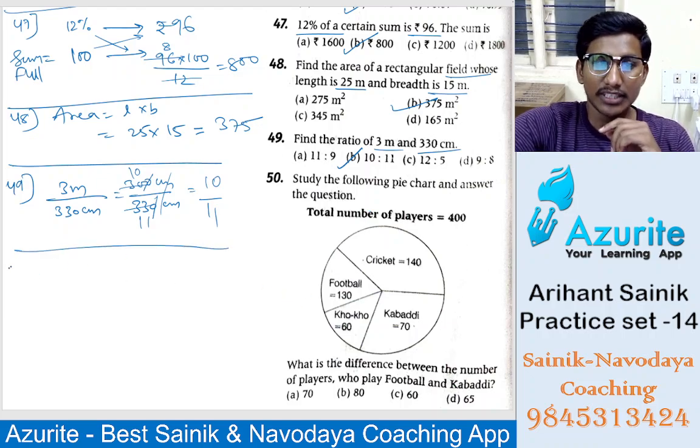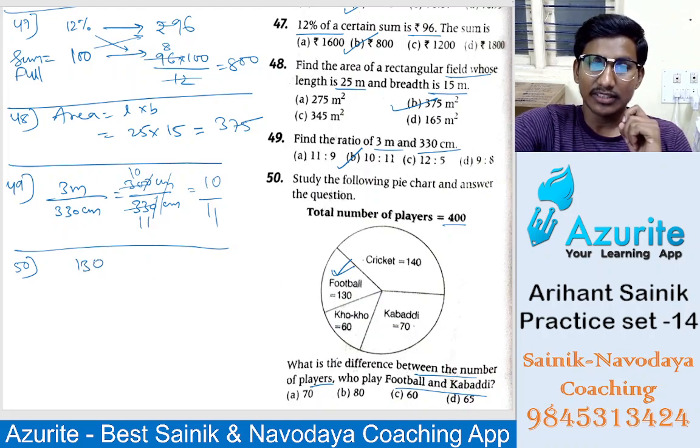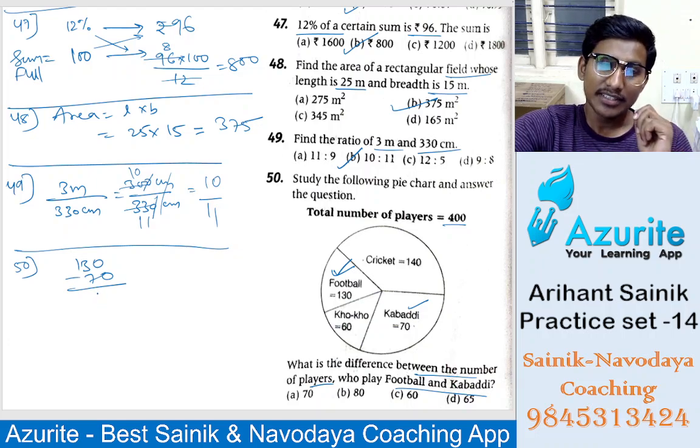Okay, now 50 question. What is it? So study the following pie chart and answer the question. The total number of players is 400. What is the difference between the number of players who play football and kabaddi? So they have given total 400, right? So difference between the number of players who play football. Football is how much? 130. And kabaddi is how much? Kabaddi is 70. So minus 70. So if you do, how much will be the remaining? That is 60. So answer is option C here.